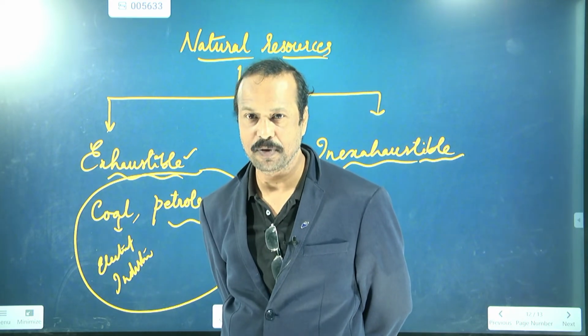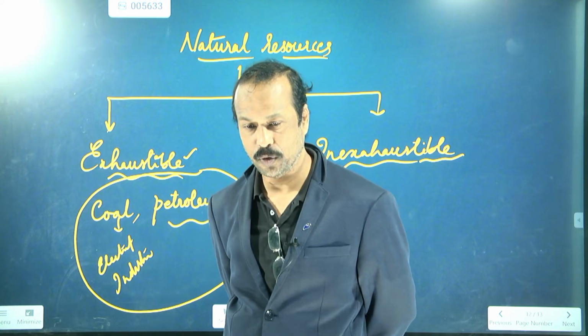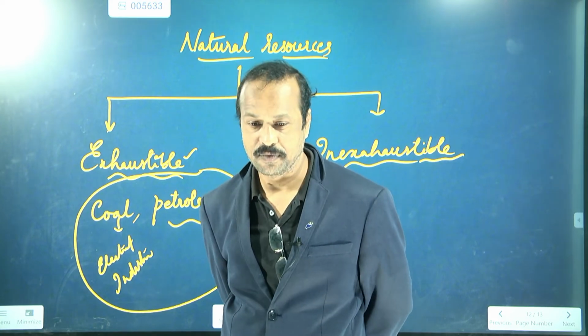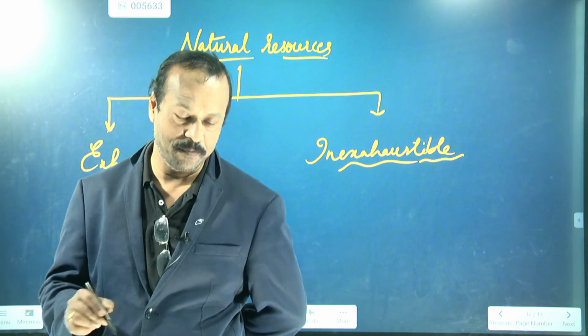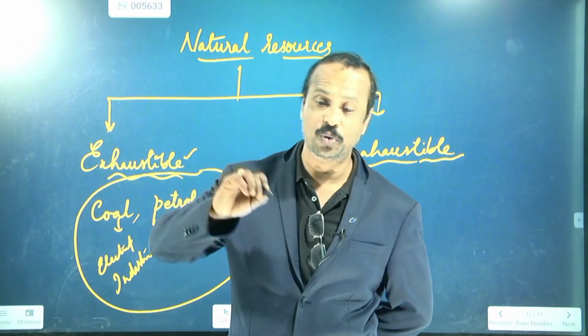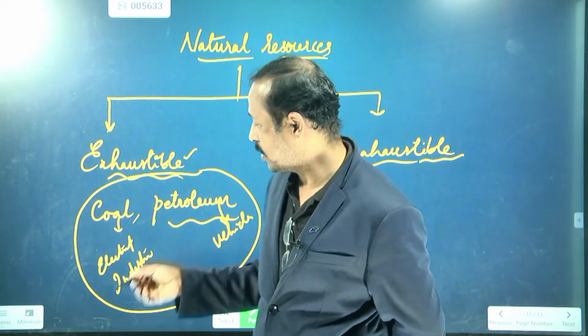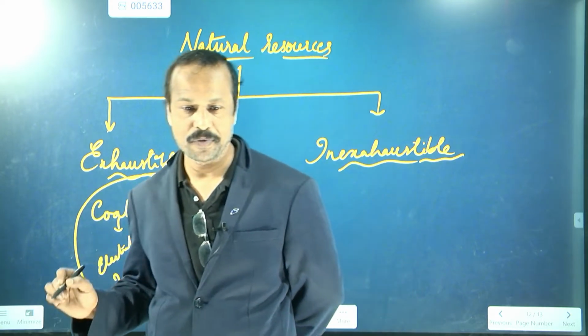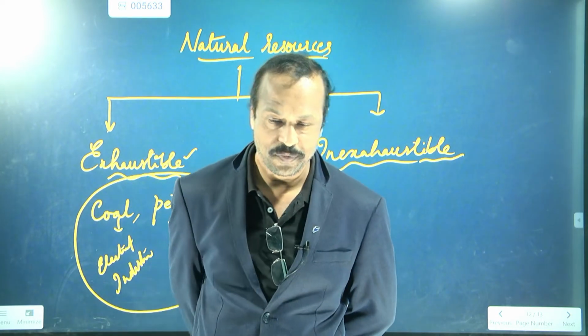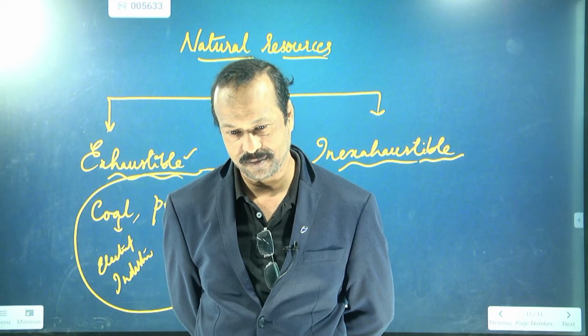Now we are living happily, no problem, we are getting everything. After some 30, 50 or 100 years, we die and our children will come, and their children will come. After 200 years also the people will be there. Now if all the coal and petroleum is finished, then what happens to those people?